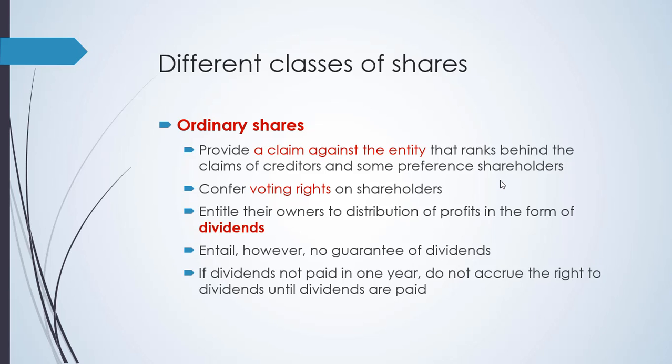When we talk about ordinary share, this is the one that we commonly know as voting shares. They have the right to vote on many occasions pertaining to the company. And also, they are entitled to have dividends, but there is no guarantee of dividends for ordinary share. Again, it depends on the profit accumulated by the company and the declaration of the board to distribute.